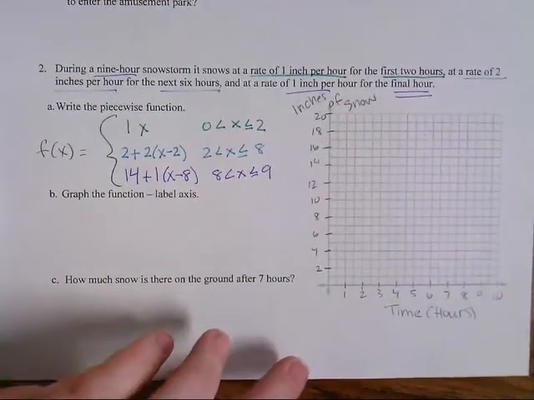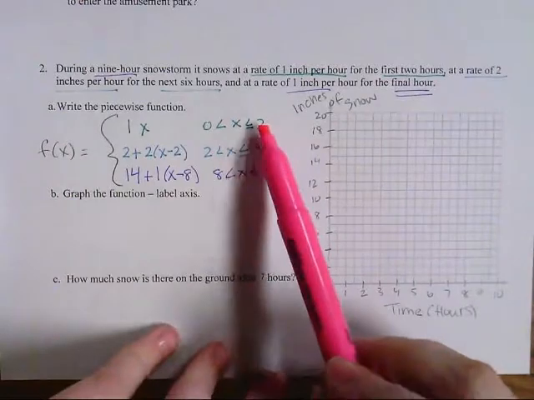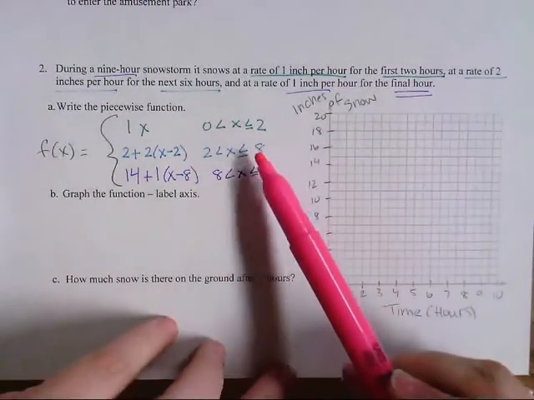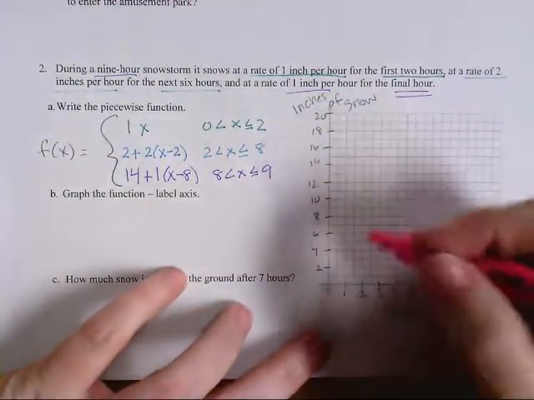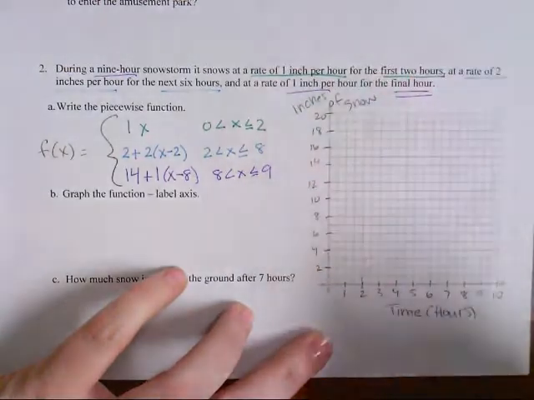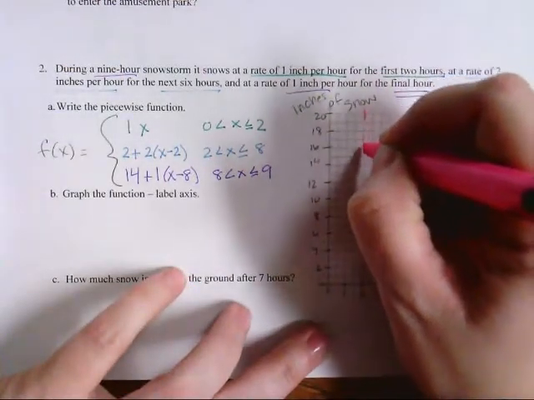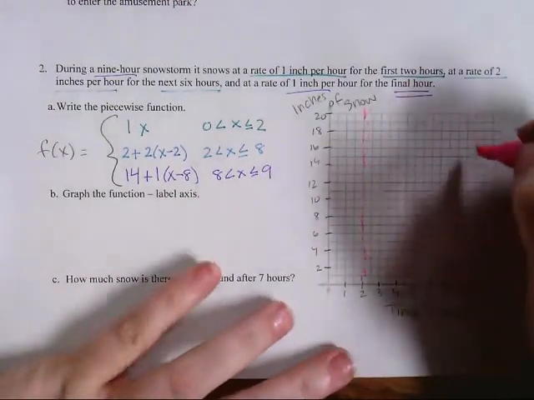Okay. The first thing we need to graph on here are my fences. My fences are going to be at 2. They're going to be at 8. And we're going to stop at 9. Okay. So I'm going to get my dotted line going. Here's our first fence at 2. Okay. Kind of hard to see. It's better. Our second fence is at 8.